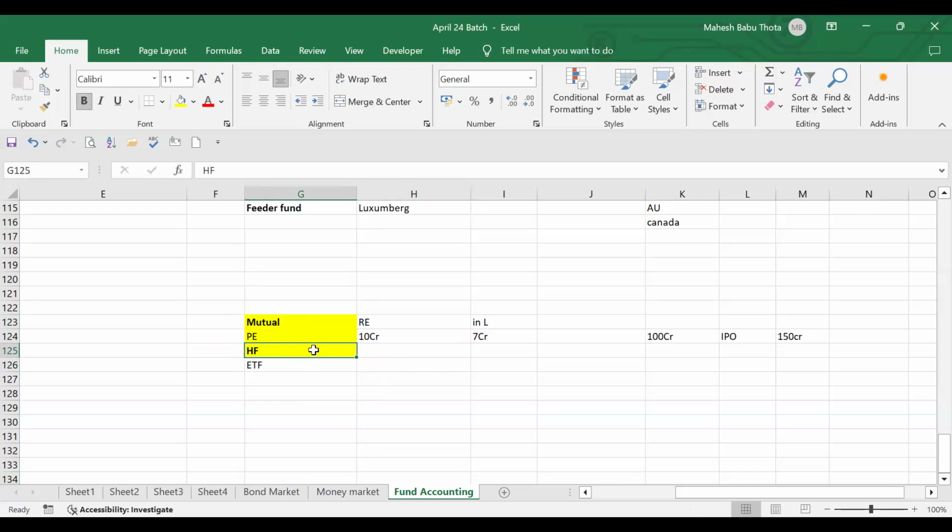Okay, hedge funds will invest in a lot of risky assets. They will go and invest in derivatives. And if anyone is producing a movie, they can also invest in the movie. If there is another risky project, they'll also go and invest there. So they do not have any boundaries or limits on investments. Any kind of securities and assets, they'll go and invest. Basically, they just want to achieve a higher rate of returns.